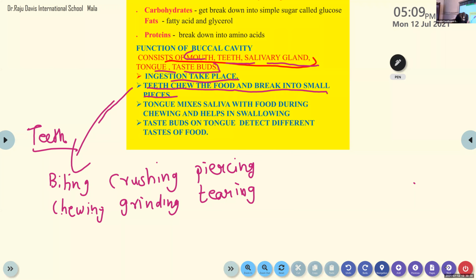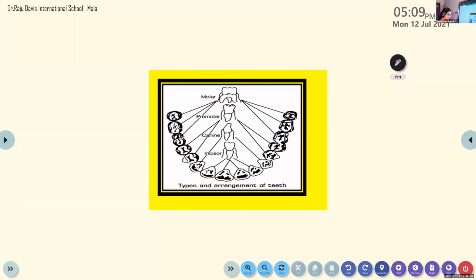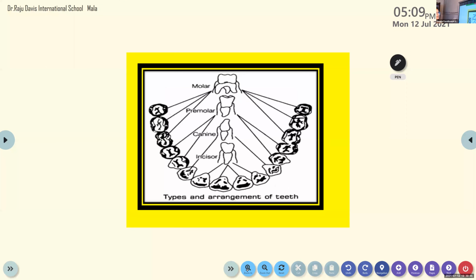Let us now see which part of the teeth does all this work. This is the structure of our teeth. We have two parts of teeth, one is the lower jaw and another is the upper jaw. Now I am showing only the lower jaw here. In the lower jaw, how many teeth do we have?